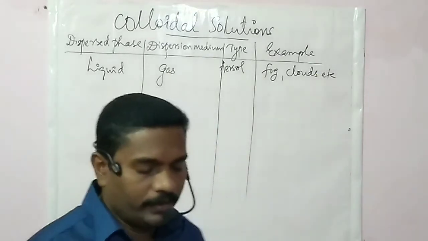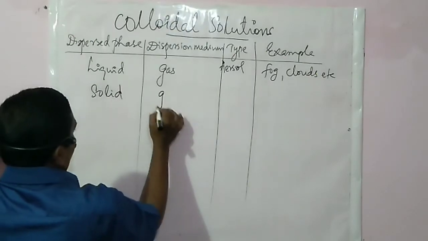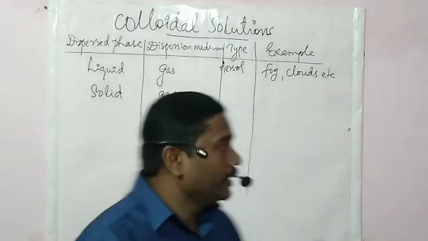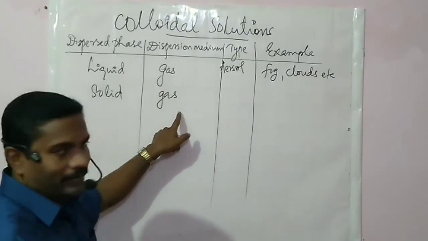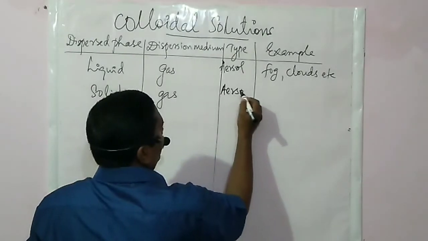Then the second one, solid in gas. Here also, since the medium is air, that is gas, the type is also known as aerosol.